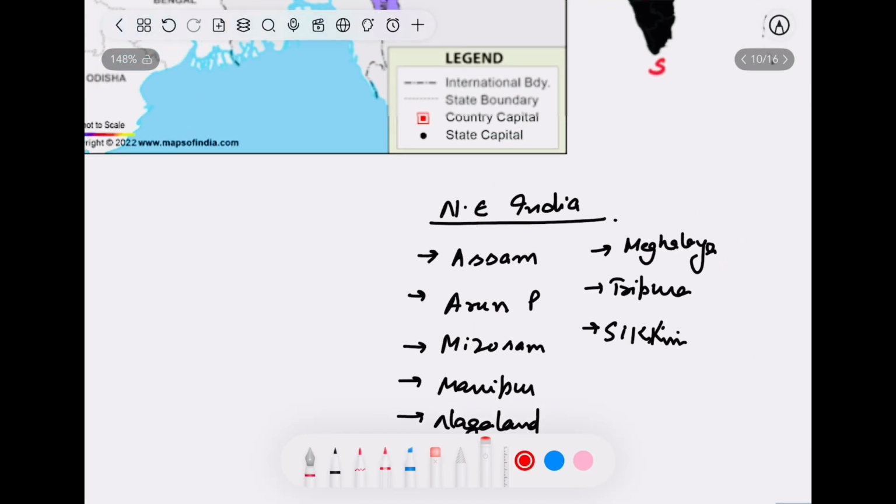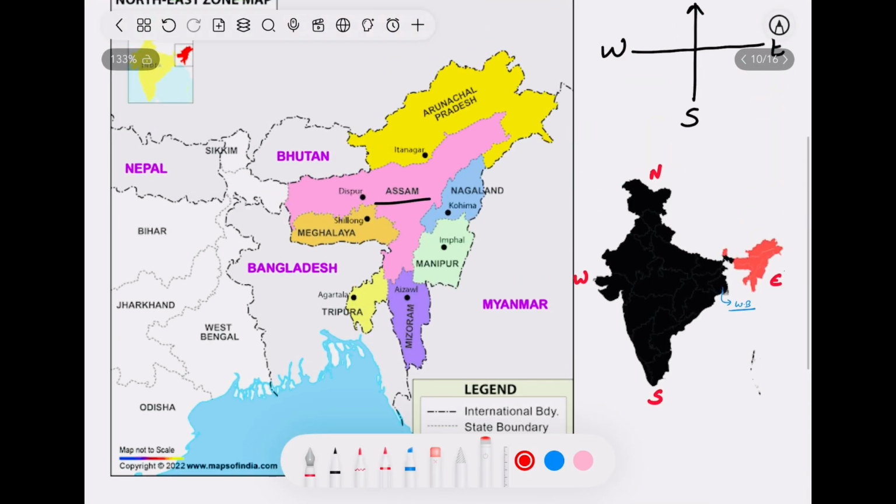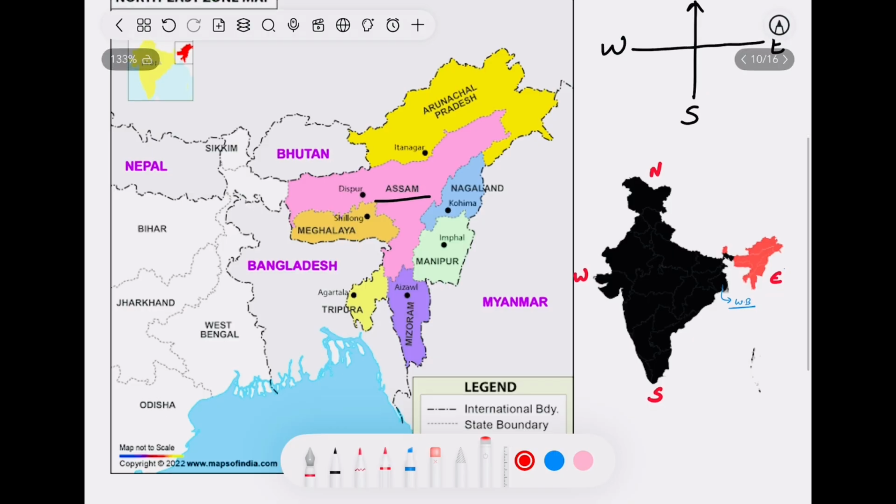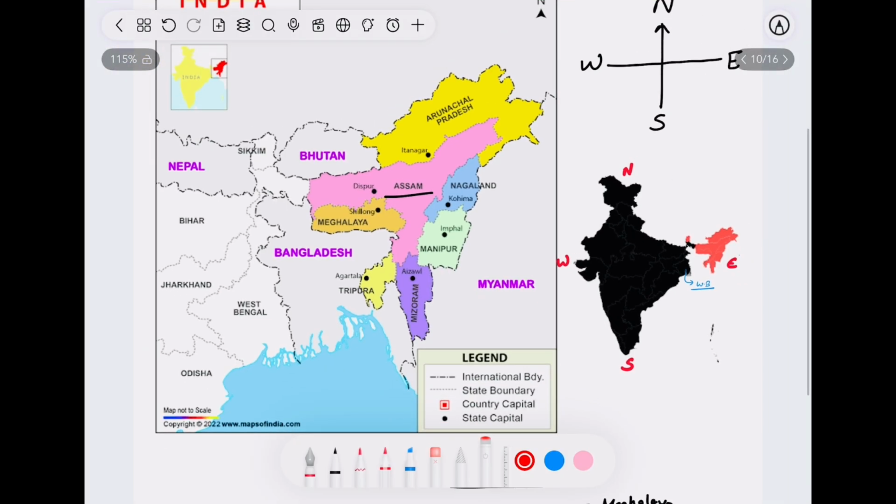Now how to learn them sequence-wise so that if any question comes in a competitive exam, we do not linger on random knowledge. So let's start from the north side. Which is the north side? This part. Arunachal Pradesh is the northernmost state as far as Northeast India is concerned. Let's get started.